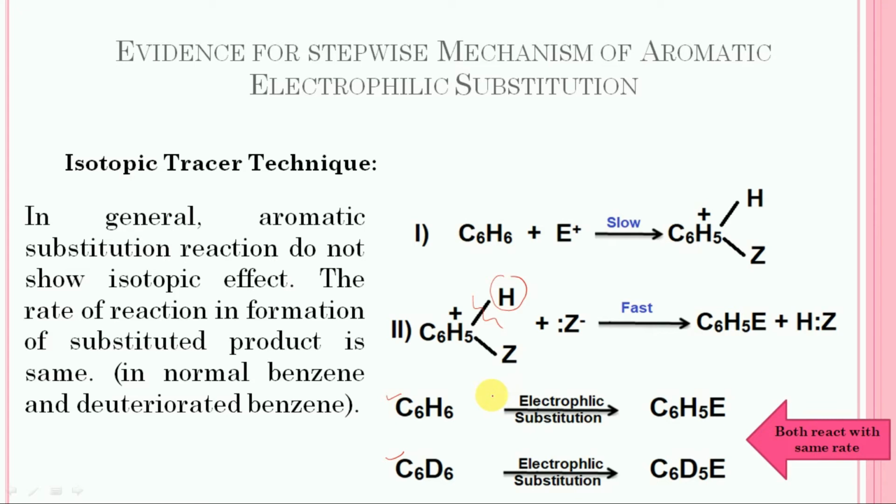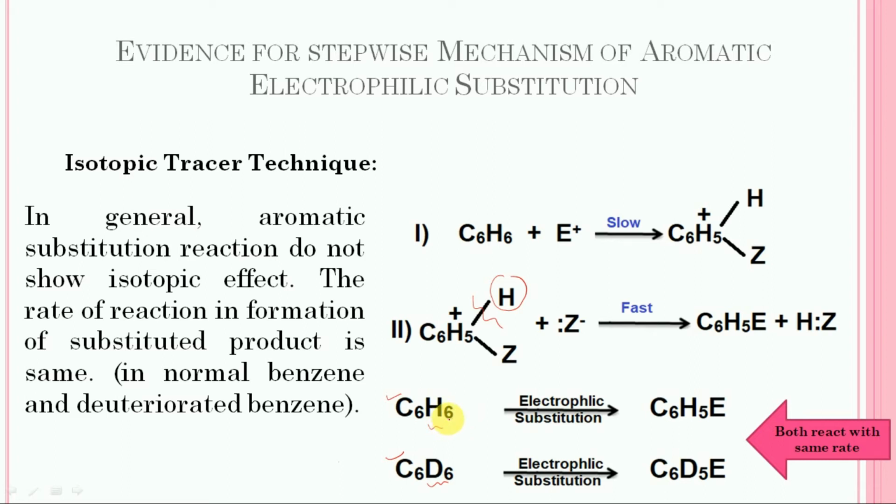In other words, no isotopic effect was observed in this case, although a carbon deuterium bond is broken more slowly than a carbon protium bond. The absence of isotopic effect in aromatic substitution can be justified only if the rate determined step of the reaction does not involve any cleavage of carbon hydrogen bond.